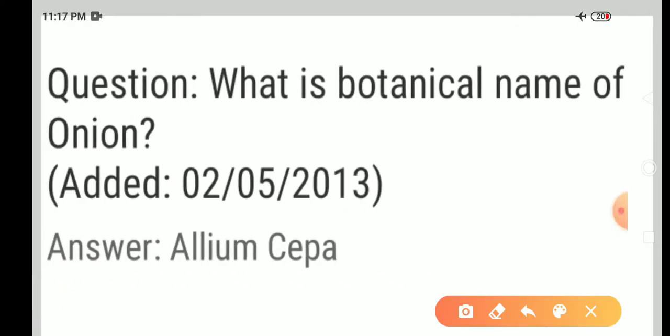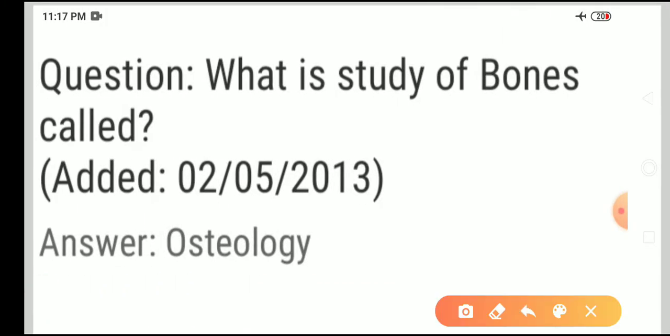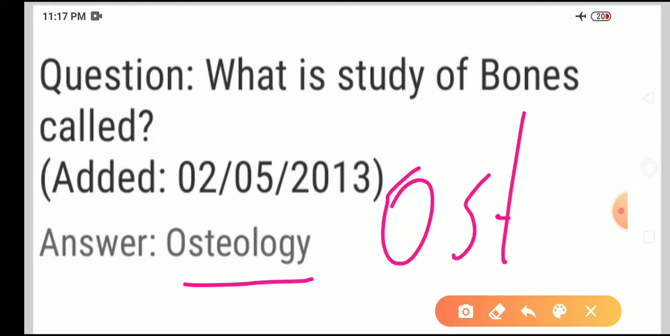Next question. What is the botanical name of onion? Botanical name of onion is Allium cepa. Allium cepa is the botanical name of onion. Next question. What is the study of bones called? Answer: osteology. Always remember, osteo is related to bone, and the study of bones is called osteology.